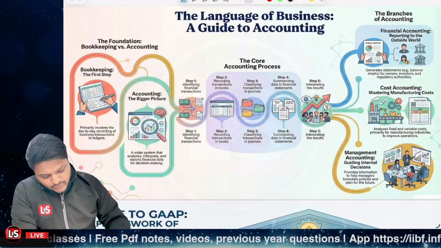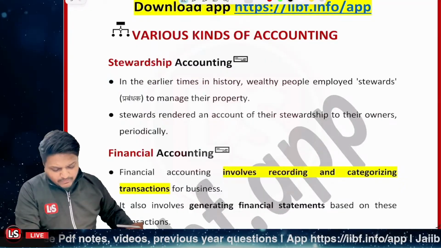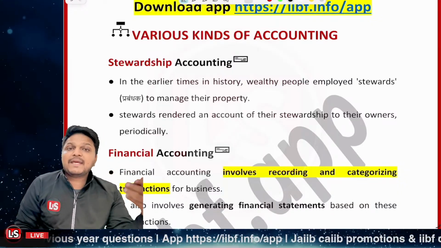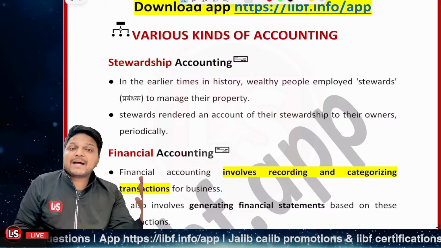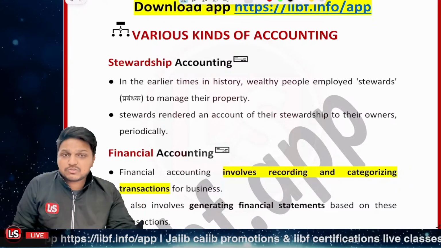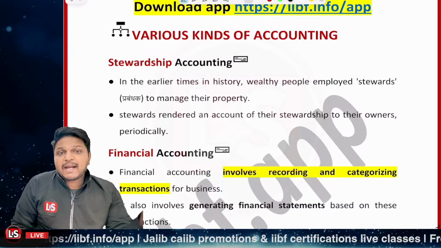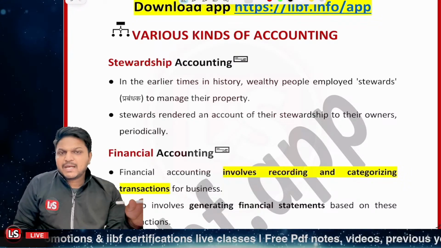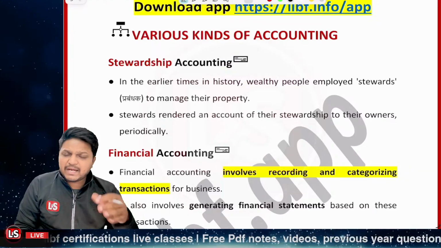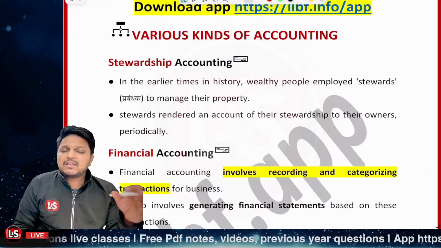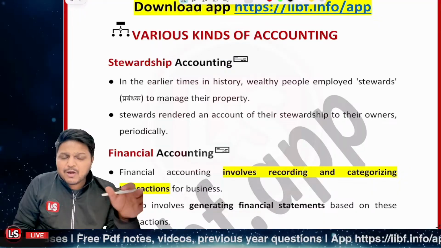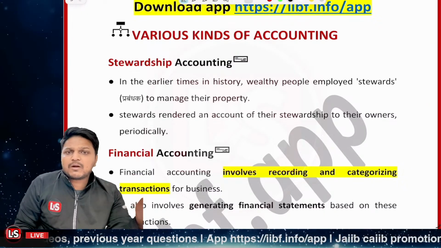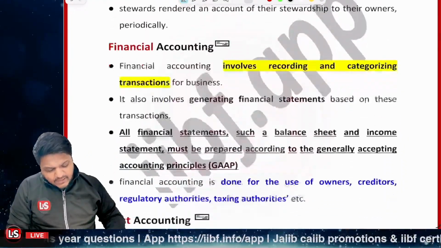Now, what do you mean by steward? Steward means managers. In the early times, people needed to hire stewards, who were managers, to manage their estate and property. And the accounting they rendered to their owners periodically is said to be stewardship accounting. Let's say you have hired a manager who is taking care of your estate, doing the accounting of your estate and presenting the data to you periodically. That is stewardship accounting, right? And financial accounting means what?